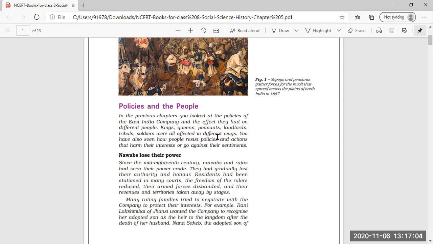Then peasants also, many policies, many settlements were started, as you have already seen. Landlords and tribals were also very much disappointed by the policies and the steps which were taken, because they were taken out of their tribal lands and all were seized. Soldiers were also very much discontent because they were forced to join the army, and they were not considered equal. They were not given an equal position as the British soldiers. So all these groups of people finally were against the Britishers.